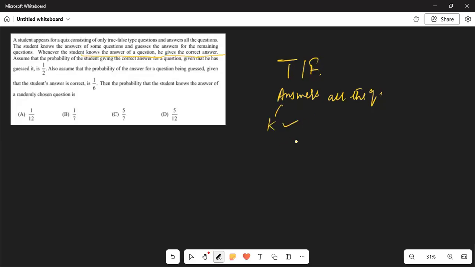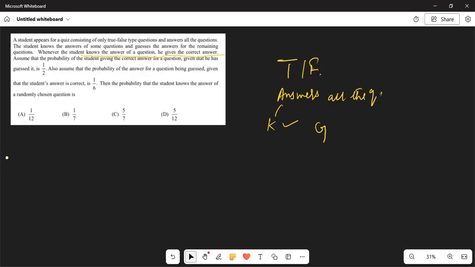If he doesn't know the answer, then he is not going to leave the question unanswered. He is going to guess the answer for that particular question and then he will answer it. But he is not going to leave any question unanswered. So all the questions are attempted, all the questions are answered.